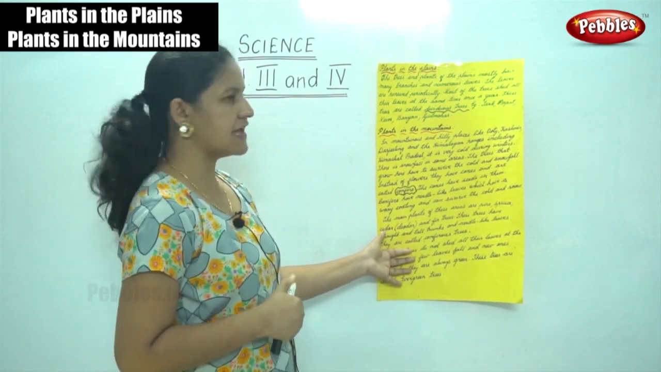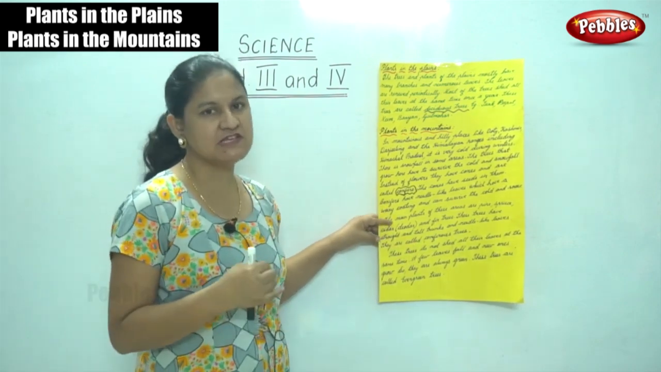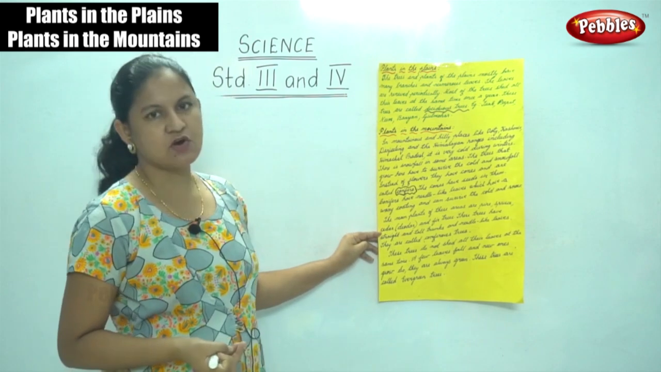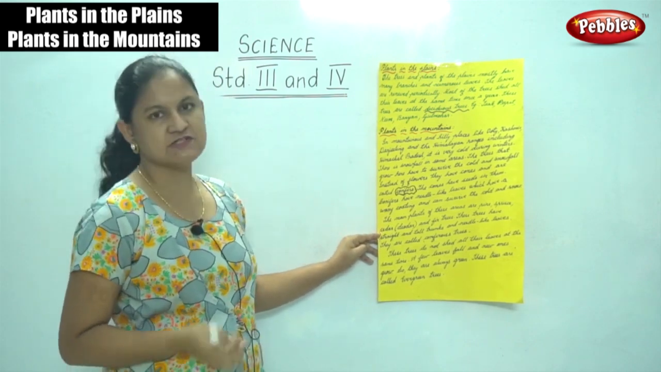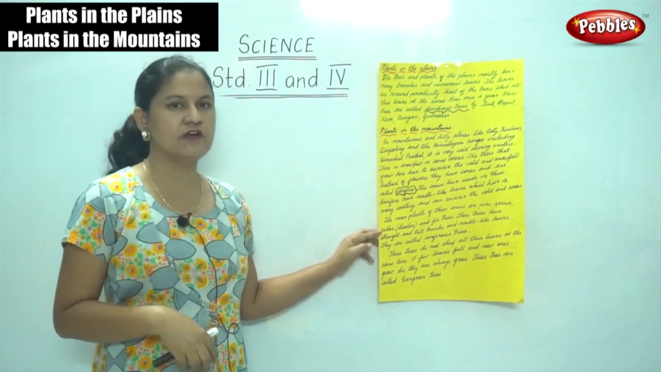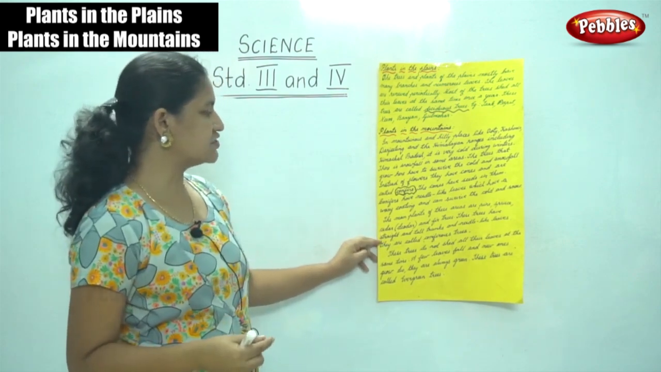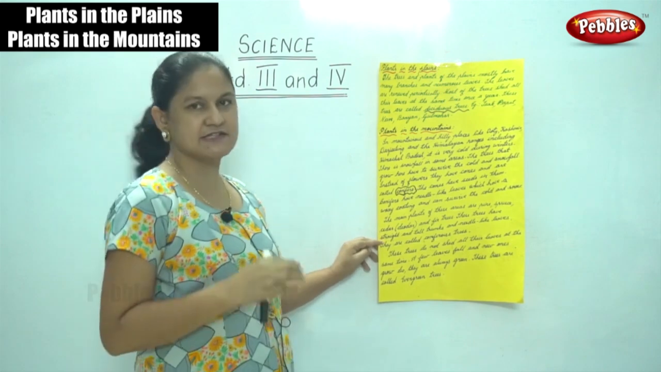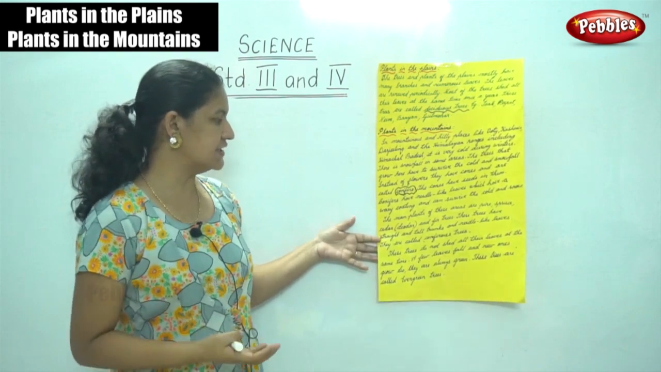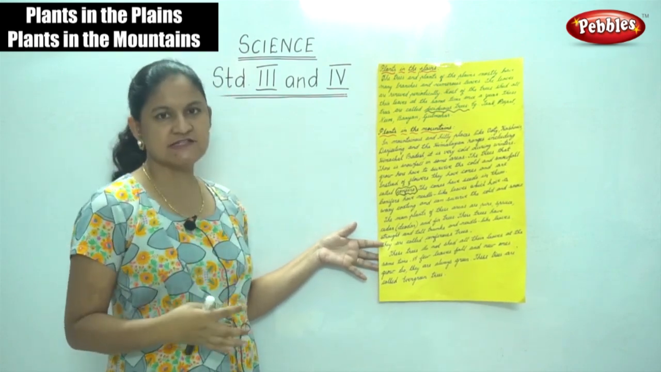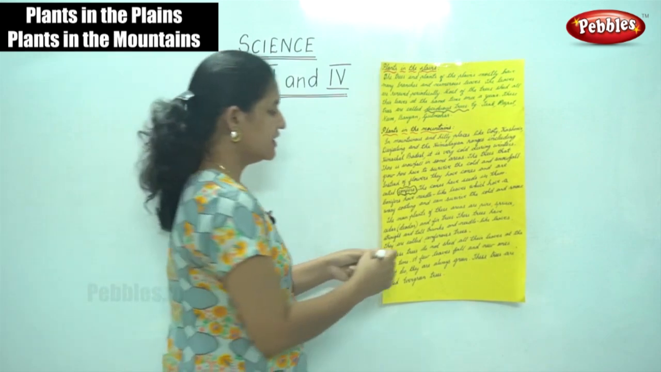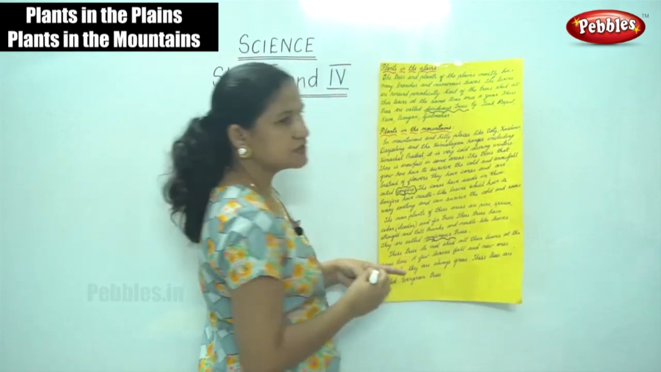Let us see what the main plants of the mountainous or hilly areas are. They are pine, spruce, cedar or deodar and fir trees. They have needle-like leaves and have cones instead of flowers. These trees have straight and tall trunks. So these trees, your fir, your pine, your cedar, have straight and tall trunks and needle-like leaves. They are called coniferous trees.